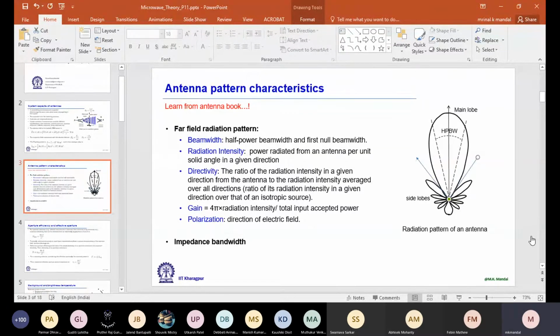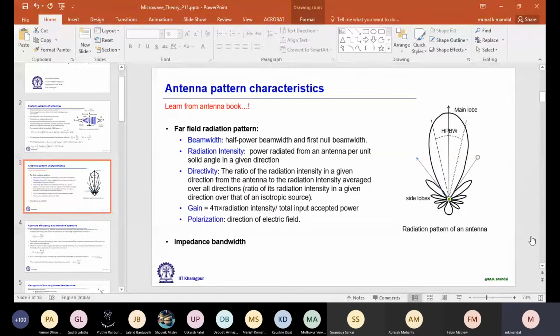For a base station antenna, the radiation pattern should be suppressed in the vertical direction, but it should cover the whole 360 degrees in the horizontal direction. Now for your mobile phone, we can hold the phone straight, or we can even change our direction, and all the time we need communication with the base station. So that means for a mobile phone the requirement is completely different. For your phone, it should radiate equally in all directions.